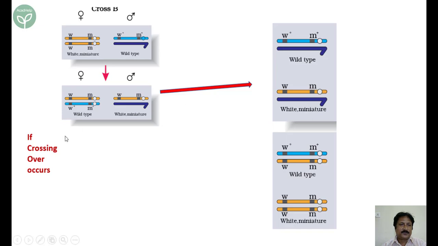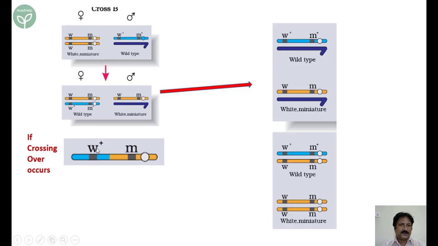That is, suppose crossing over takes place, then what will happen? Crossing over occurs between these two, as we have seen in the previous case. I think it's clear. I don't need to explain again. So crossing over occurs in between these two, and there is exchange of chromosomal segment. During this, these genes are interchanged.